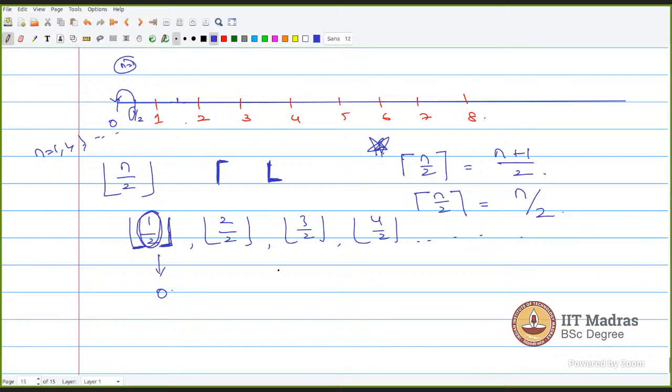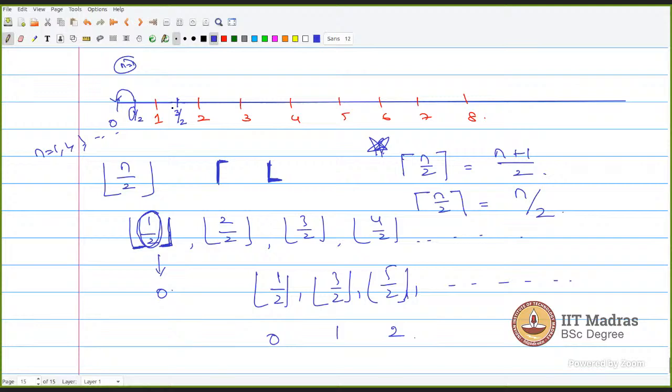So whenever n is odd, you take half, 3 by 2, 5 by 2, and so on. Floor of half, you are going to get 0. Floor of 3 by 2, you are going to get 1. Floor of 5 by 2, you are going to get 2. So see, 3 by 2, you are going to get 1. Half less than whatever the value is inside.